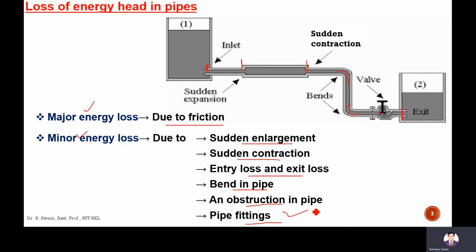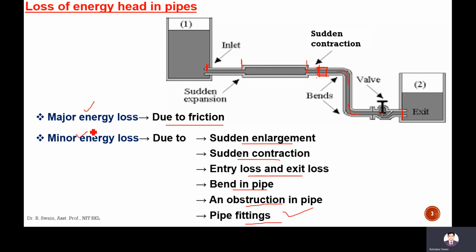And lastly, there is pipe fitting. Pipe fitting means, let's say you are joining two pipes. Let there be some shortage of pipe, meaning this pipe length is not sufficient, so you join another pipe here. There will be some system to join, some nuts and bolts, to join the pipes. Due to that joining of the two pipes, which is called fitting, there will be some energy loss, called energy loss due to fitting. So these are the losses: major energy loss and minor energy losses.